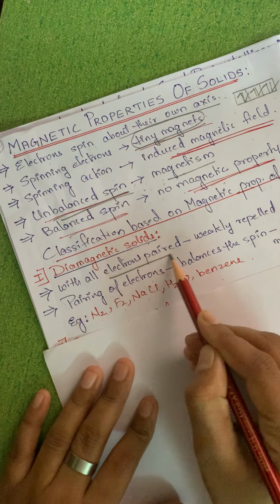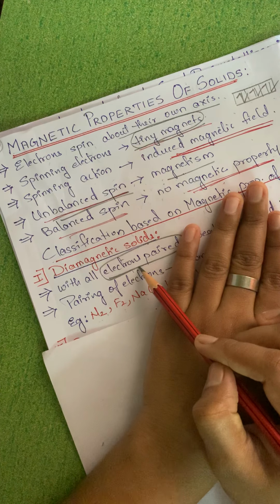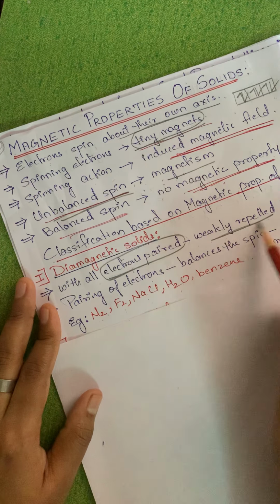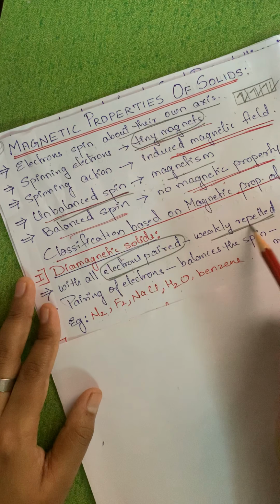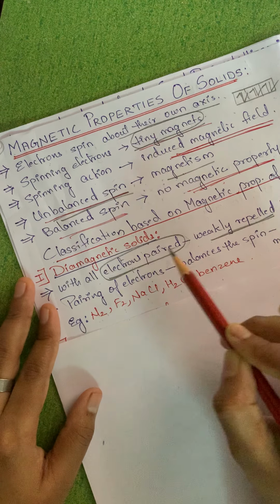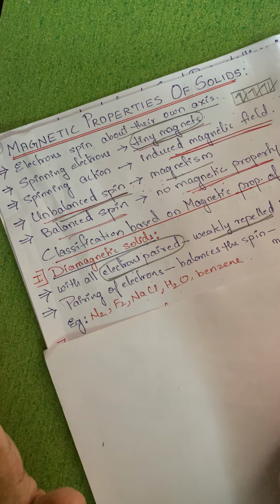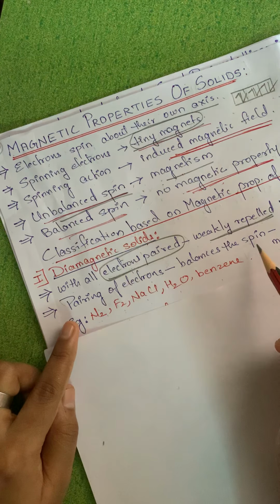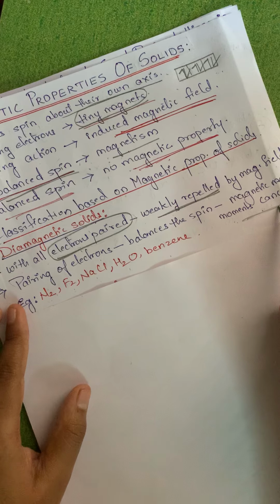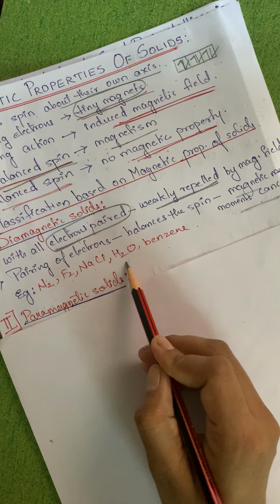Simple, electrons are paired in this case. Since it is paired, we can just say they will have no magnetic behavior. Simple. So with all electrons paired, they are said to be weakly repelled. Whenever electrons are paired, they will be repelled. If electrons are unpaired, they will be attracted. Just keep these two things in mind. So with all electrons paired, they will be weakly repelled by the magnetic field, and pairing of electrons balances the spin. Therefore the magnetic moment will be cancelled. Some examples are nitrogen, fluorine, NaCl, water and benzene.